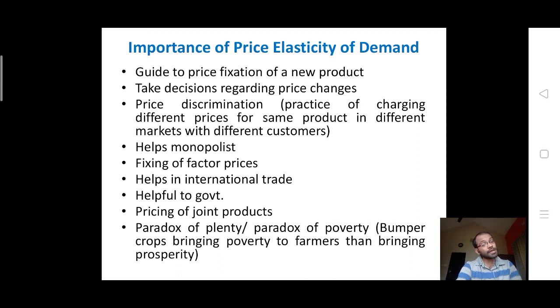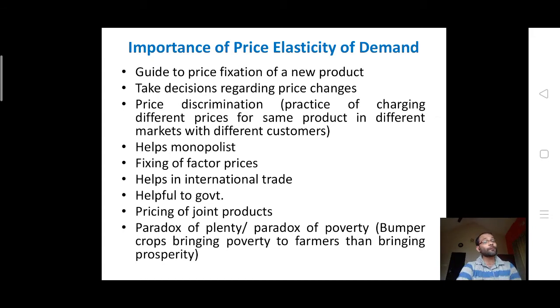Then it is also helpful to government by providing subsidies and incentives. Then it helps in the pricing of joint products. Joint products are certain ancillary products, such as the seat, the seat belt, the seat cover, the tire, the petrol. All these things can be clubbed together to form one single product, so the joint products.